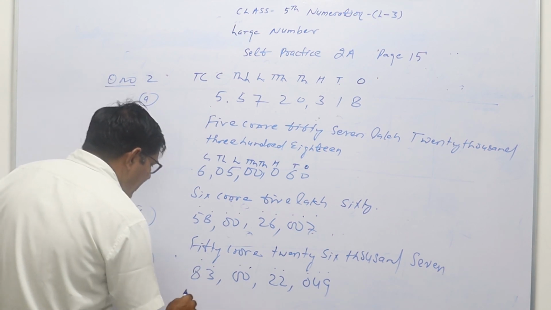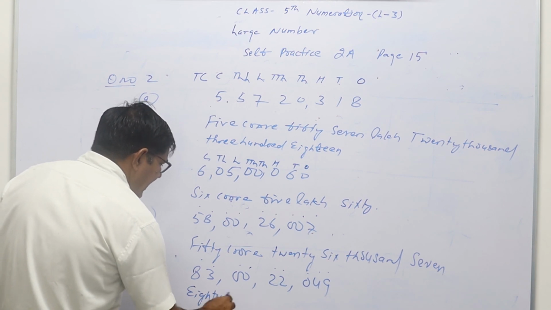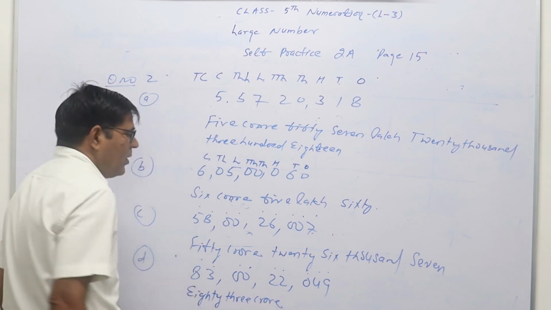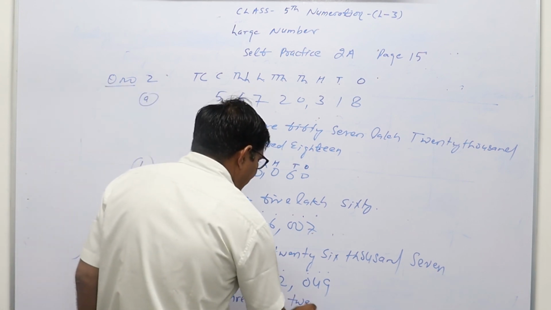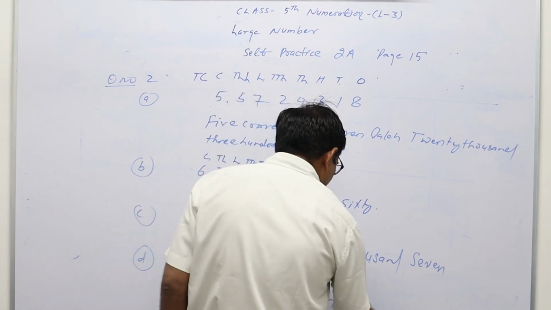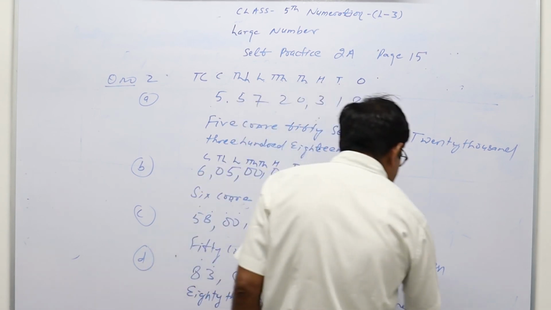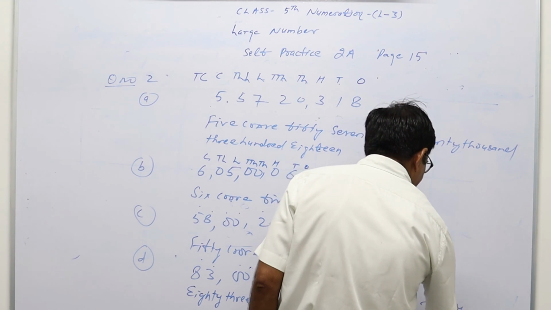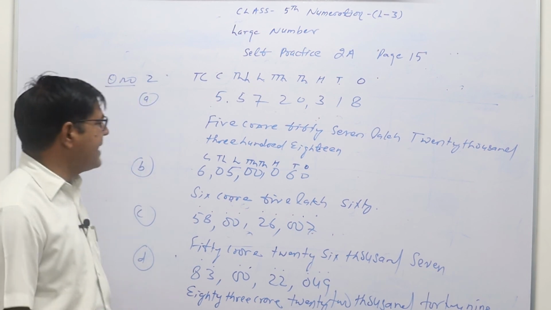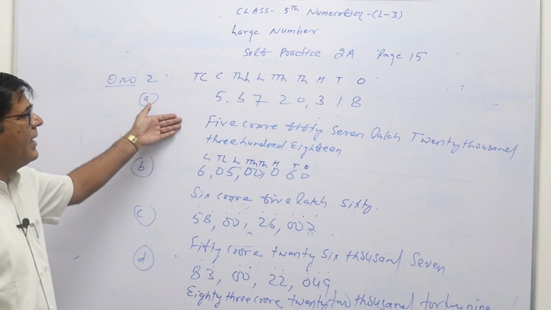So 83 crore 22,049. So this was question number 2. In numerals it was given and we had to write in word form.